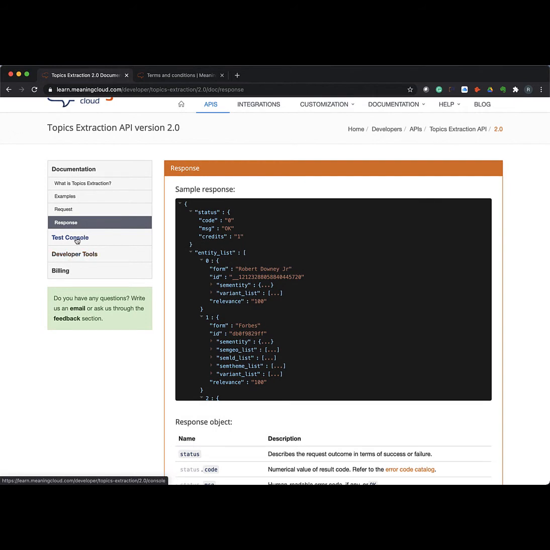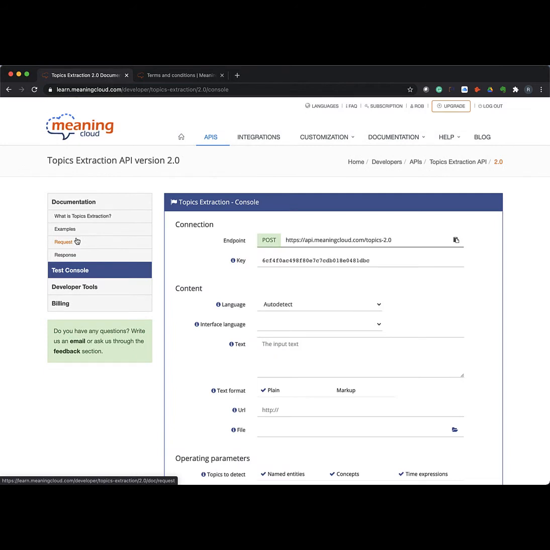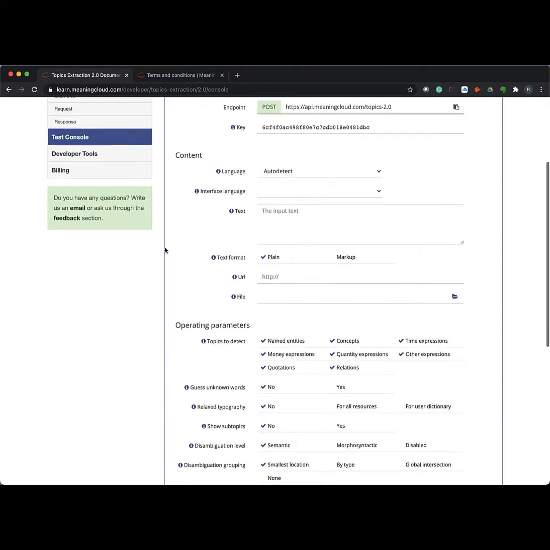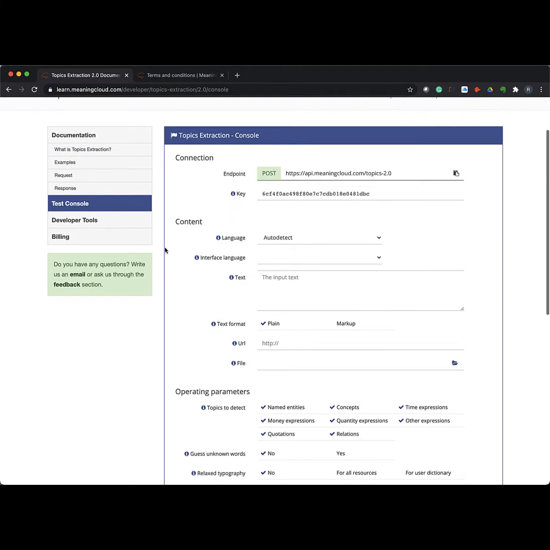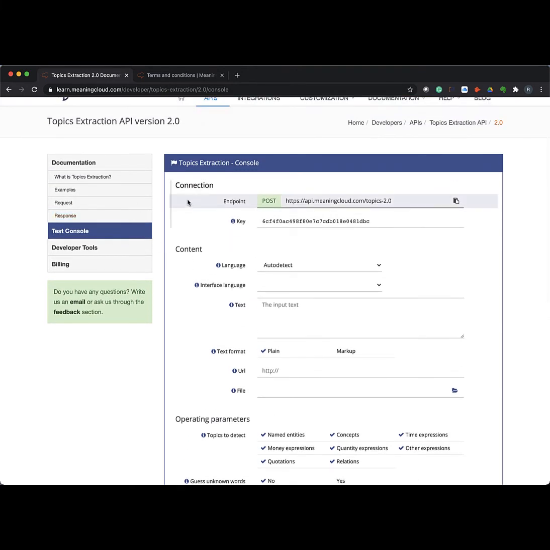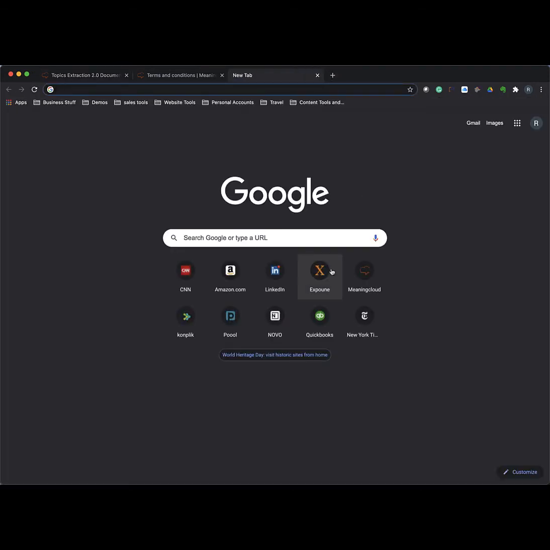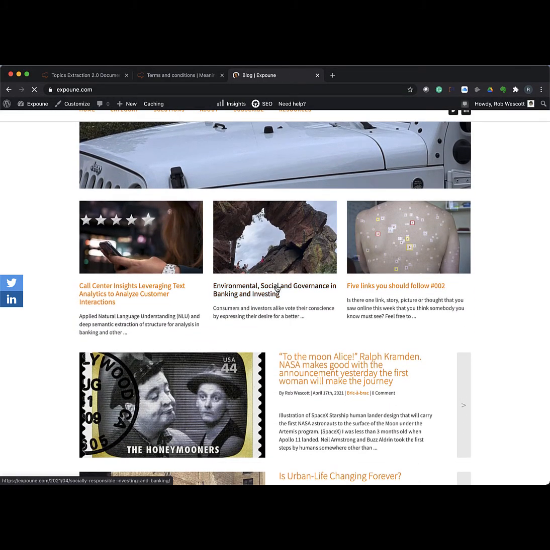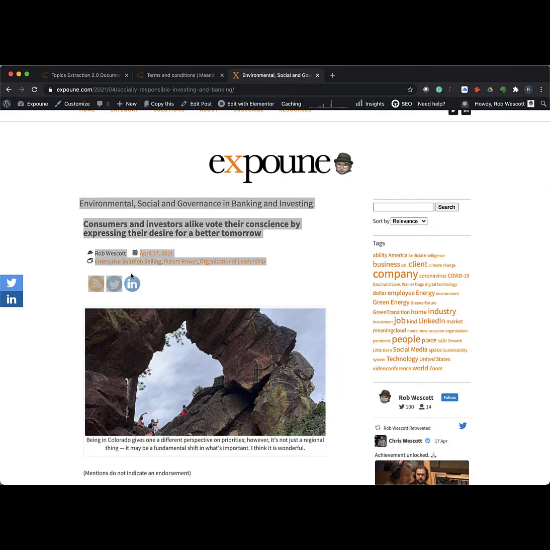But what I like to see here is really the test console. So as a user of the system, the test console allows me to perform API calls through a graphical interface, which puts me in the game. I don't need to call out to the developers to do something in order to try and experiment with some items. So let's say I'll pull up my blog in the system, and for experience, I'll just pull up a recent post that I've done, and I'll just do copy and paste.